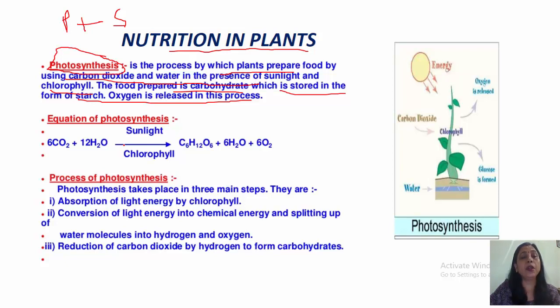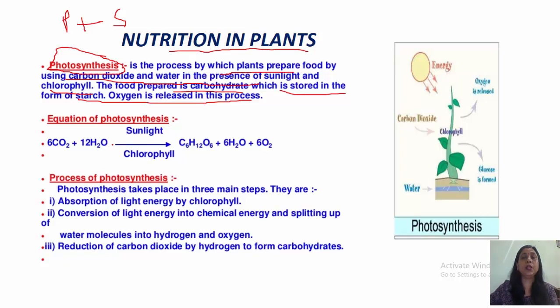And the site for photosynthesis, or the synthesis of this food, is the chloroplast. Sunlight they get from the sun, that is, photosynthesis takes place during the daytime, and chlorophyll is present in the chloroplast. The green pigment present in the chloroplast is known as chlorophyll.